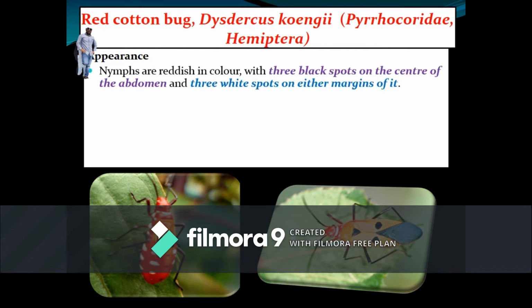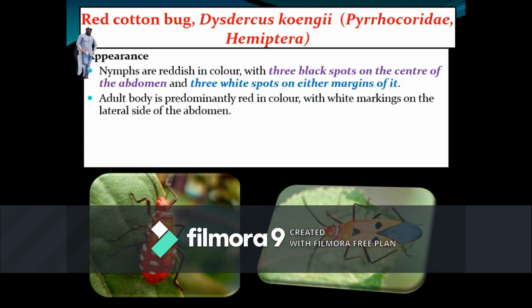The next most important pest is red cotton bug. The scientific name is Dysdercus cingulatus. It belongs to the family Pyrrhocoridae, order Hemiptera. Red cotton bug nymphs are reddish in color and contain 3 black spots on their abdomen and 3 white spots on either side of the black spots.